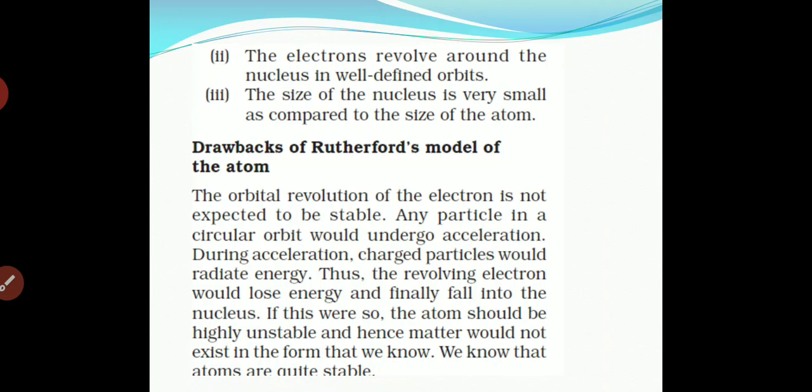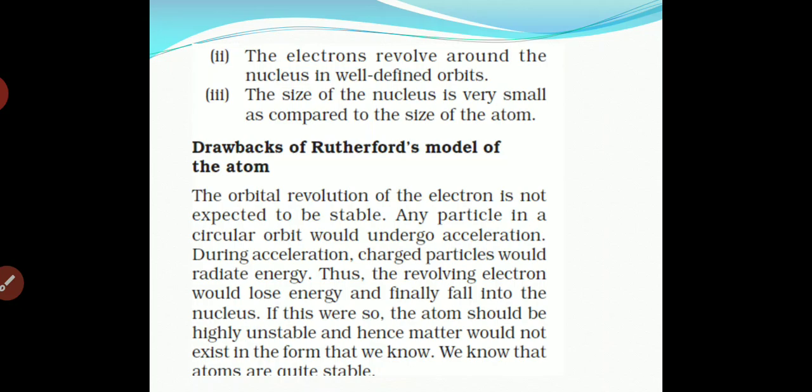revolution. So the revolving electron will lose energy during the revolution, and finally fall into the nucleus. The electron will revolve around the orbit, due to which it will emit or lose energy, and at last it will fall into the nucleus.